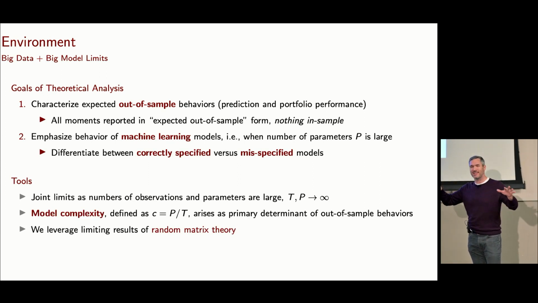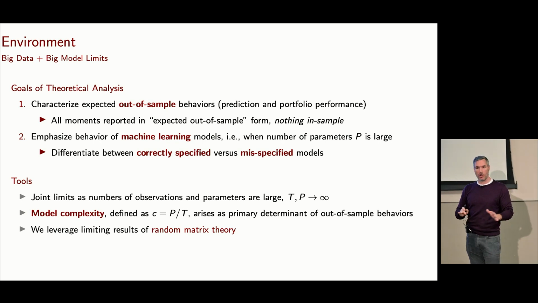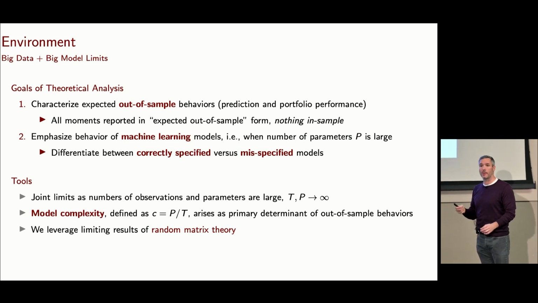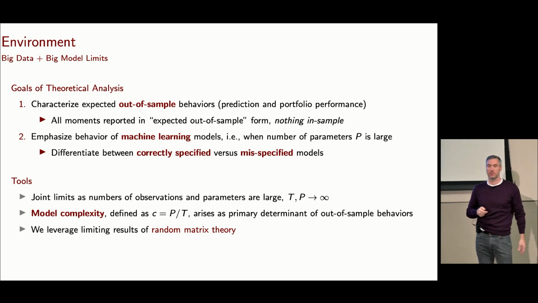Nothing I'm going to show you is going to have anything to say about in-sample. In-sample is uninteresting when you do machine learning. It's all about the out-of-sample. Second, I want to emphasize very high P results. So I'm going to be thinking about what happens when I push complexity to kind of astronomical levels.